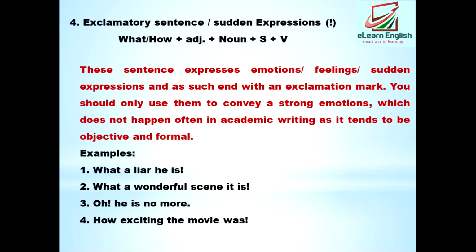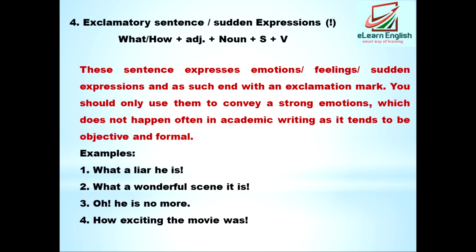If you come to know any breaking news, we generally say, "Oh, he's no more." Or the fourth sentence is, "How exciting the movie was." This is also a sudden feeling. But in written communication, we don't like to write like this. We generally write, the movie was very exciting, or the movie was very nice.